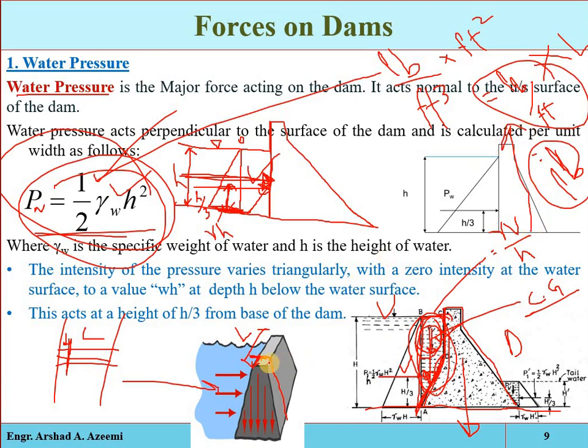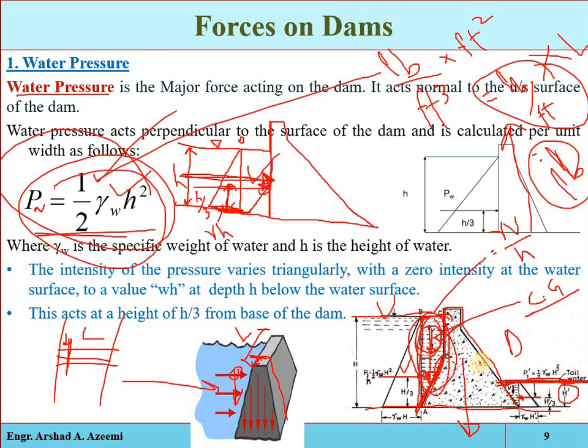Meaning the pressure acted on the unit length of the structure. And remember, a similar concept will be applied to the downstream water. If there is tail water, for example if the height of the tail water is h dash, it will also exert some pressure on the structure.